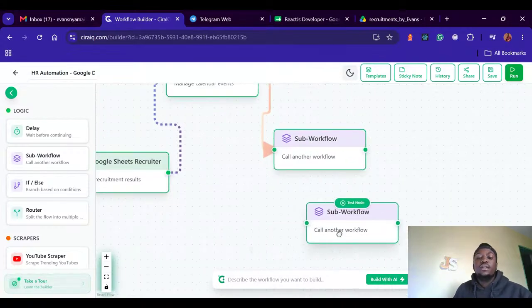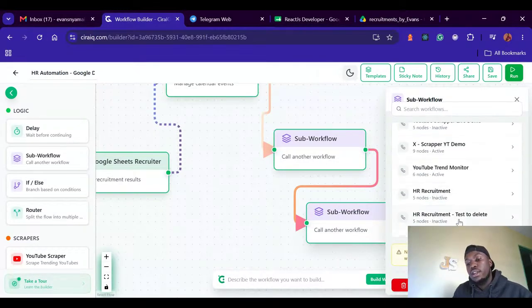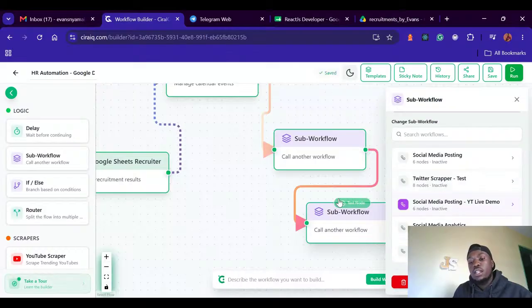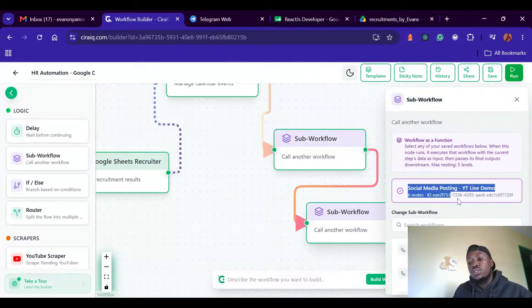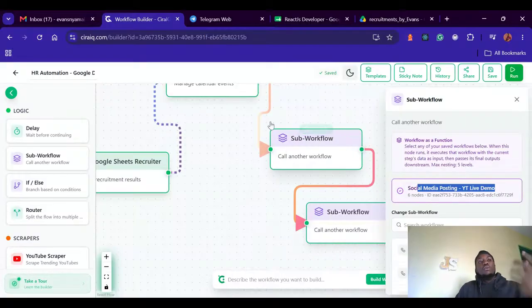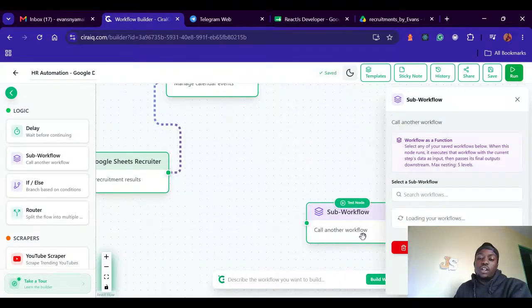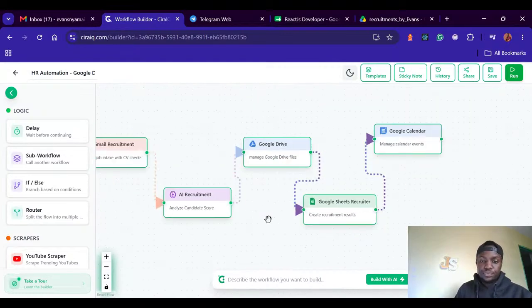I can just create different workflows, and there's a place where I manage them. So to this one I can connect a different workflow, for example social media posting, something of the sort. You can see this is the social media posting workflow that is being used. So you can trigger several workflows at the same time. But that's not the logic for today, so let's just go to today's task.